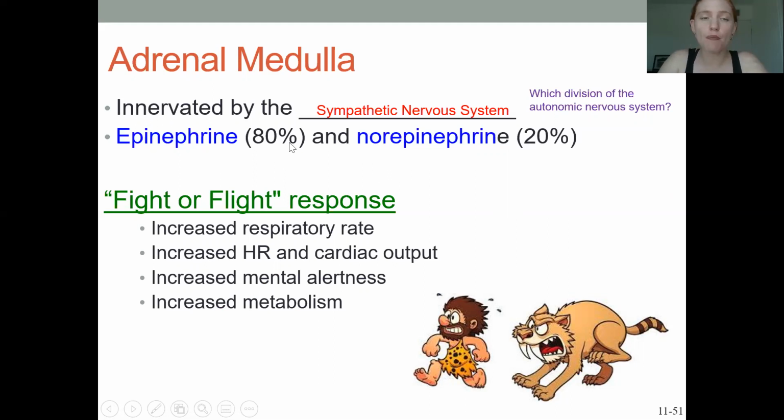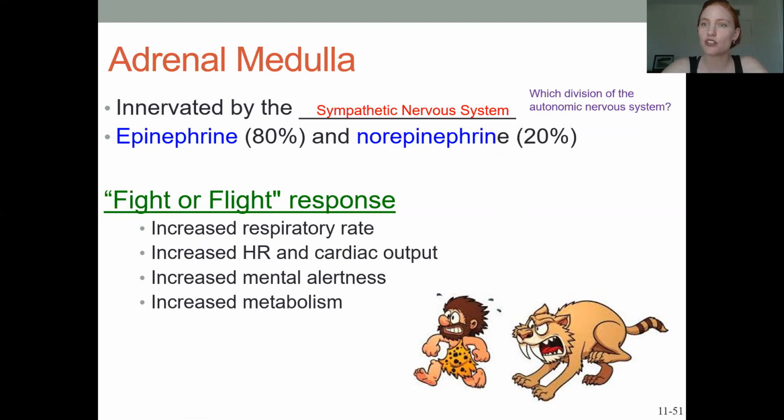The epinephrine is going to do the same things in the body as the sympathetic nervous system did. So the same fight or flight response: increasing heart rate, dilating bronchioles, increasing mental alertness, increasing glucose metabolism, that kind of stuff.